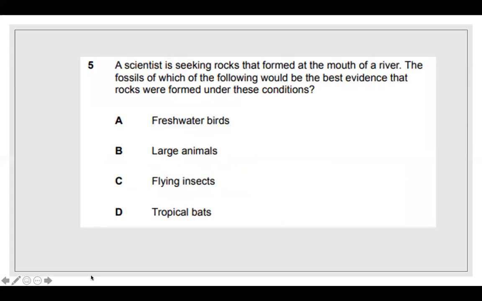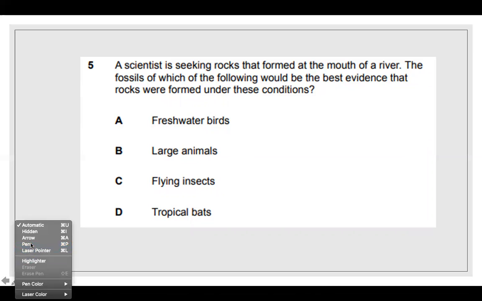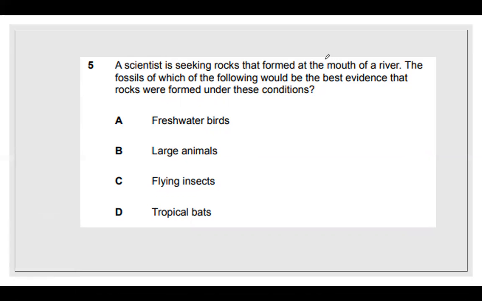All right, number five, a scientist is seeking rocks that formed at the mouth of a river. The fossils of which of the following would be the best evidence that rocks were formed under these conditions? So I am just going to box in mouth of a river. Okay, mouth of a river.